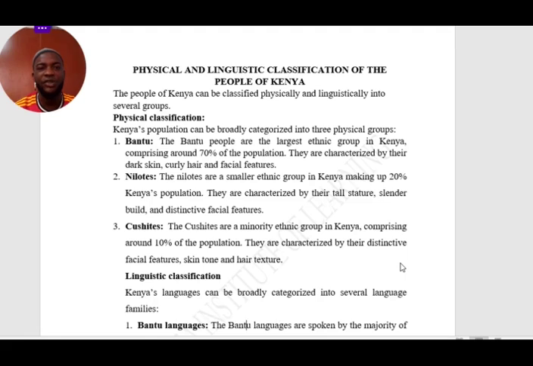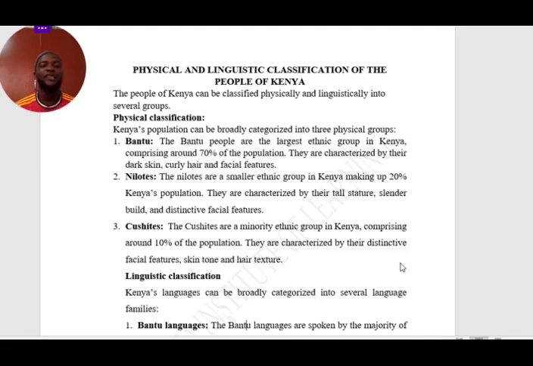The word classification, for example, if you remember biology, we had the class Arthropoda, class Insecta. So we look at people, their appearance, the language they speak, then we give them tribes. For example, if I speak Luganda, you cannot classify me as a Msoga. If you are Msoga and speak Msoga, you cannot classify a Msoga as a Munyankole. So we classify people of Kenya by which language each group speaks, where they fall, and where they came from.